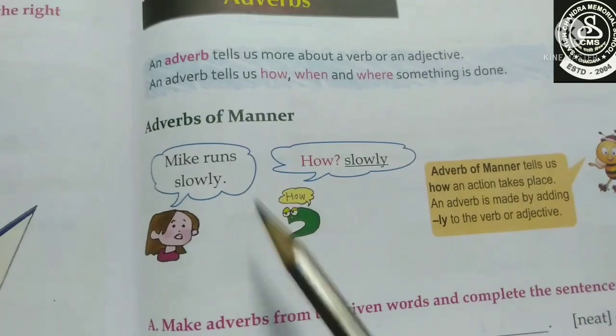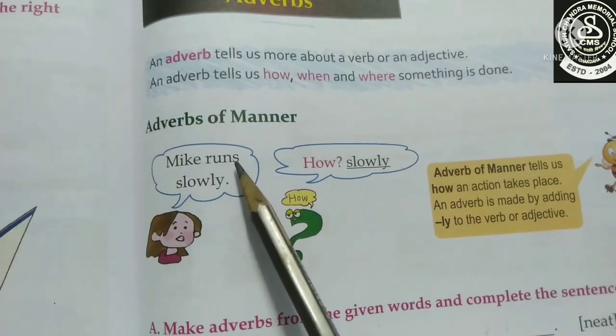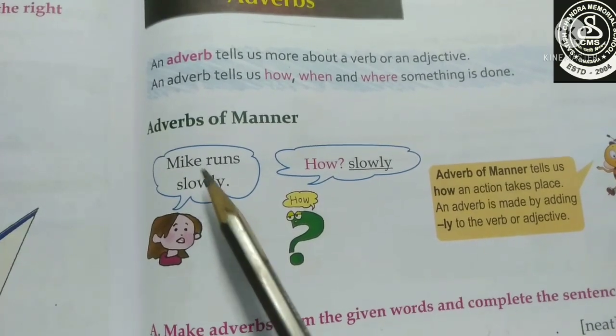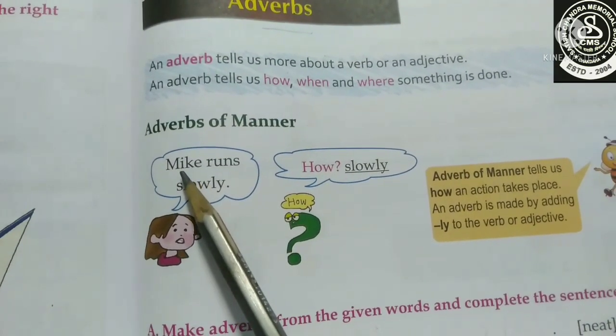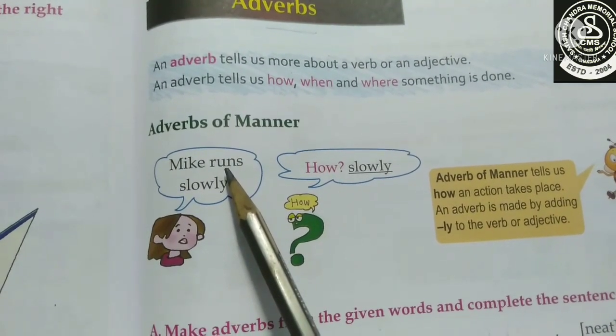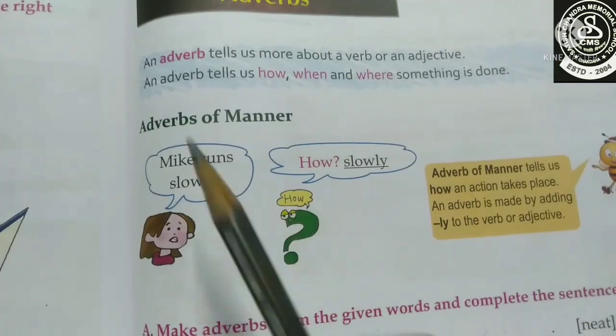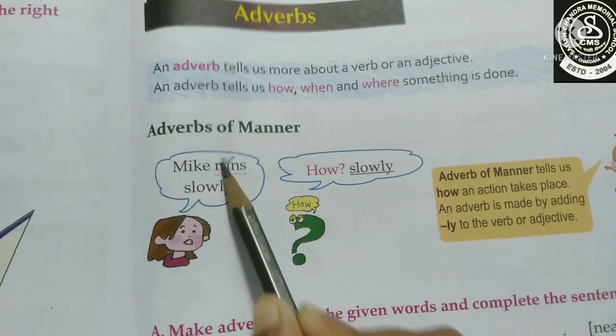For example, let us take this sentence. Mike runs slowly. Now here, Mike is a noun, naming word. Runs here is your verb. V for verb.